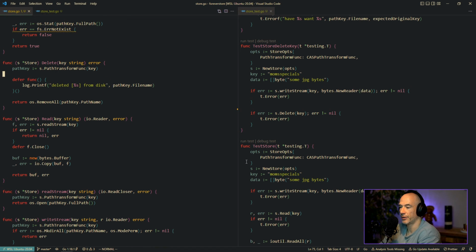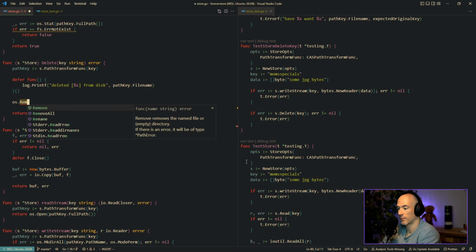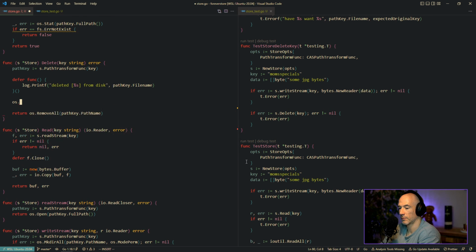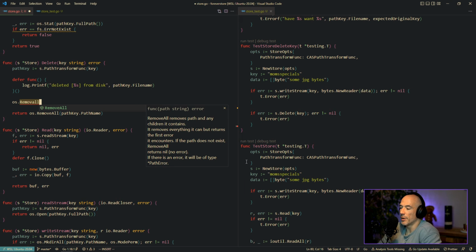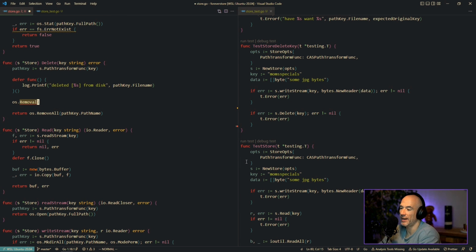It's deleting, that's for sure. Removes the named file. Removes path and any children it contains. Oh, but man, why is it not working?